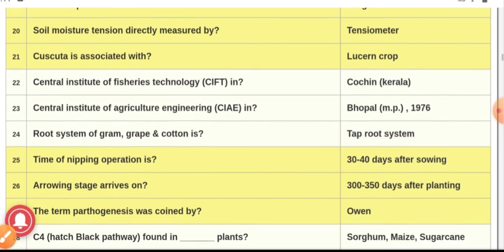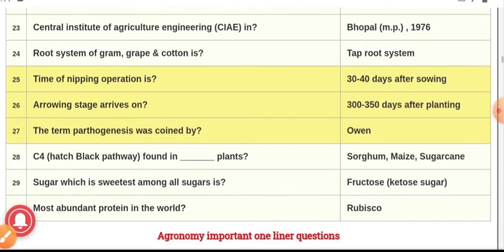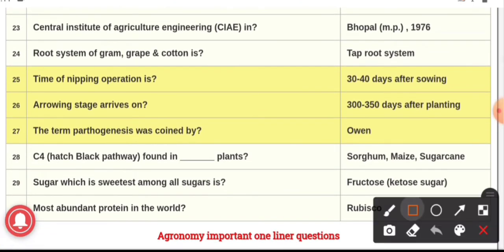Question number 25. Time of nipping operation is, the answer is 30 to 40 days after sowing. Nipping operation is basically carried out in chickpea or gram, and it is a process of plucking the apical buds with some young leaves, once from each plant at a height of about 12 to 15 centimeter.